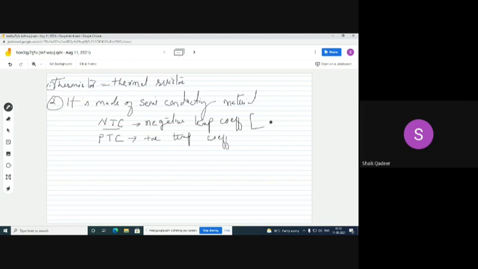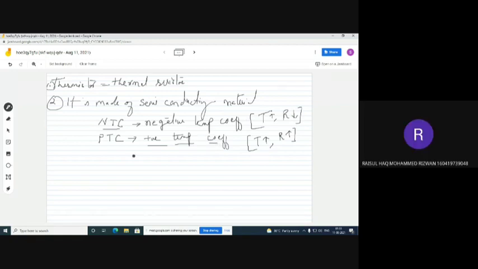The meaning of negative temperature coefficient is if temperature rises, its resistance falls. Is it clear? With PTC, with rise in temperature, resistance also rises, like our RTD. Remember, RTD is also made with these characteristics: positive temperature coefficient. Hope it is clear to everybody.